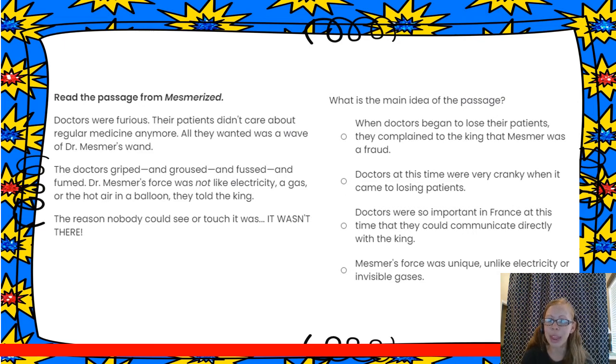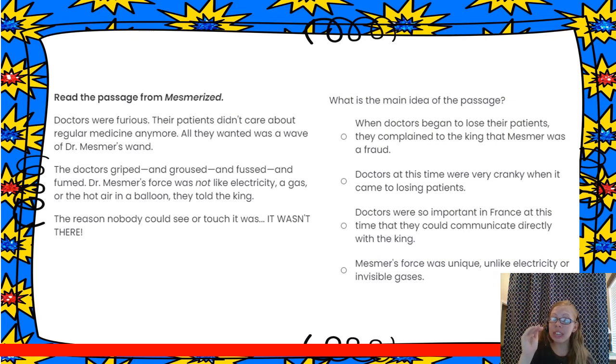So what is the main idea of this passage? Let's look at our choices. When the doctors began to lose their patients, they complained to the king that Mesmer was a fraud. Doctors at this time were very cranky when it came to losing patients. Doctors were so important in France at this time that they could communicate directly with the king. Or Mesmer's force, unlike electricity or invisible gases, was unique.